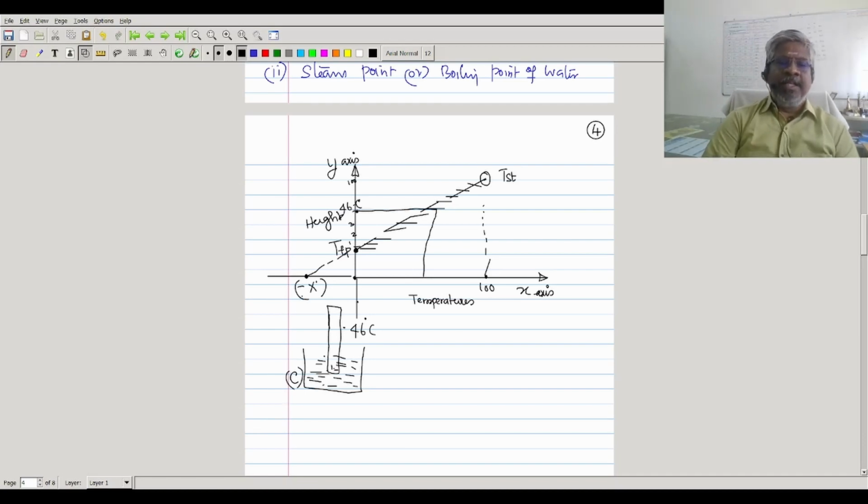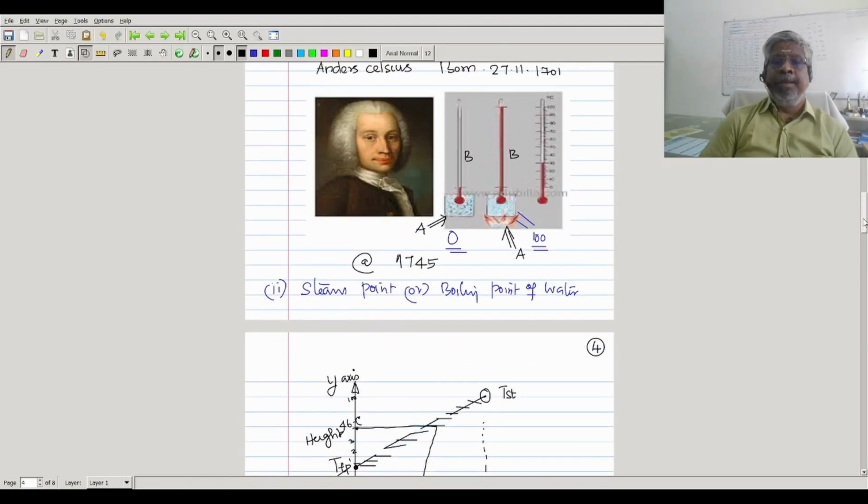Now, here the thermometer B is playing an important role. Thermometer B is in thermal equilibrium with A. That is what he marked as 0 degrees Celsius.